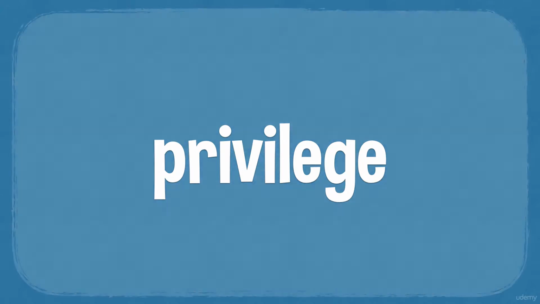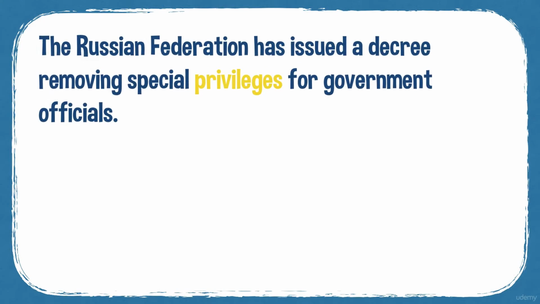The next word is privilege. A privilege is a special right or advantage that only one person or one group has. So, for example, the Russian Federation has issued a decree removing special privileges for government officials.